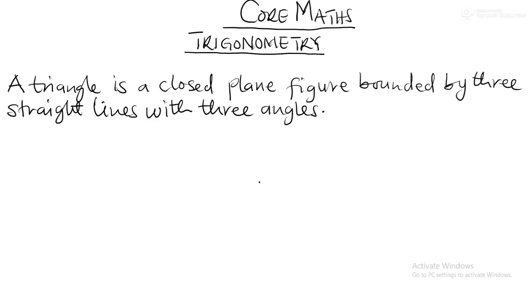Which means every triangle has 3 straight lines, and it also has 3 angles. And it should be a closed plane figure. So that is what a triangle is.